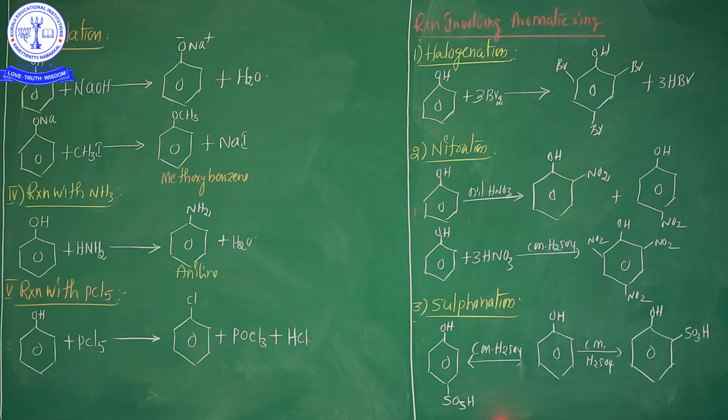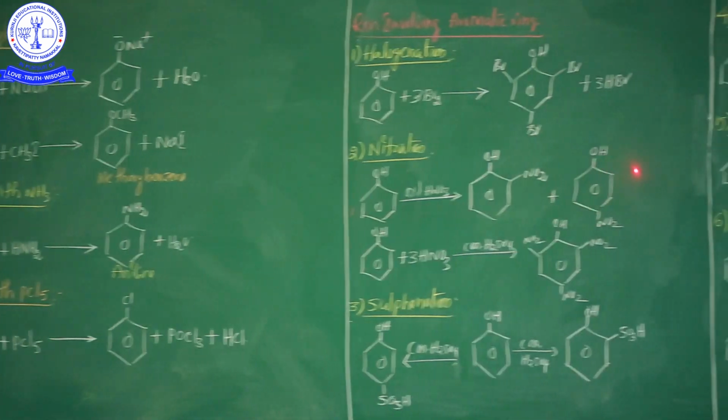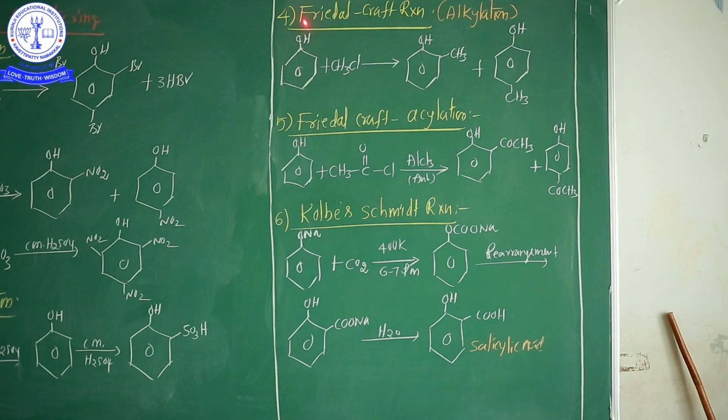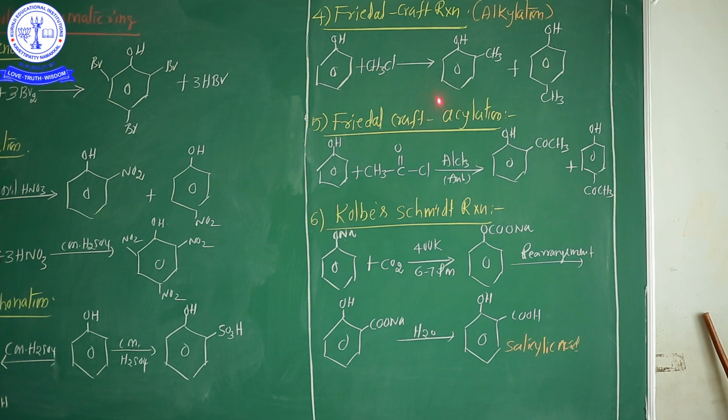And there are other important chemical properties also, my dear students. See here, the remaining chemical properties. The fourth one is the Friedel-Crafts reaction. See carefully, these are important chemical properties at board level as well as NEET level. Okay? So first is the Friedel-Crafts reaction, commonly known as alkylation.